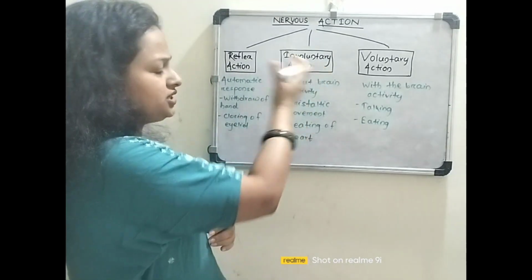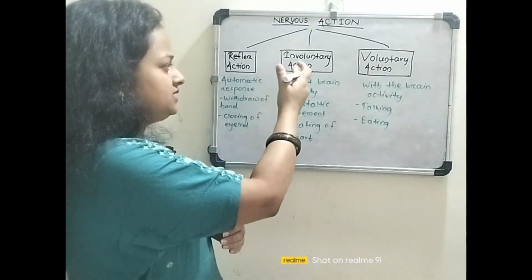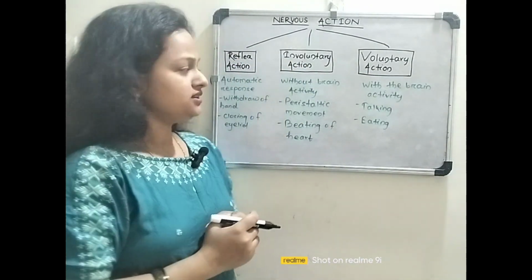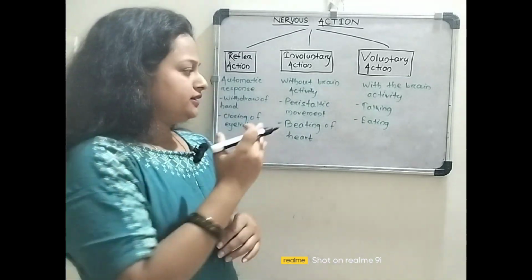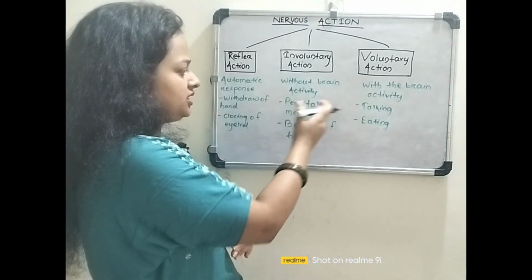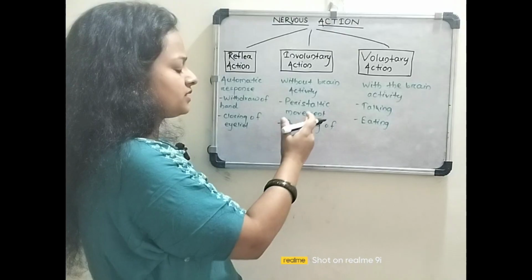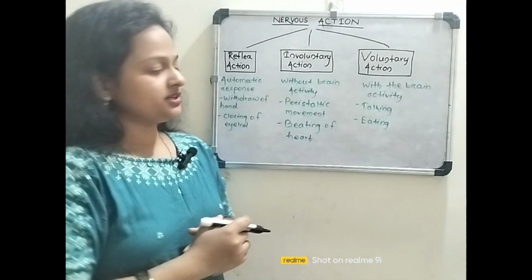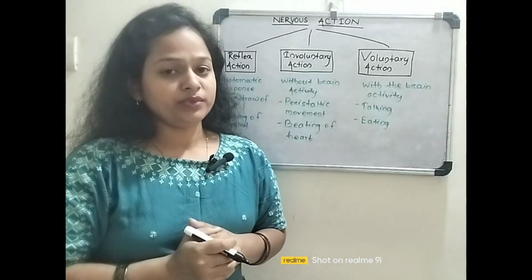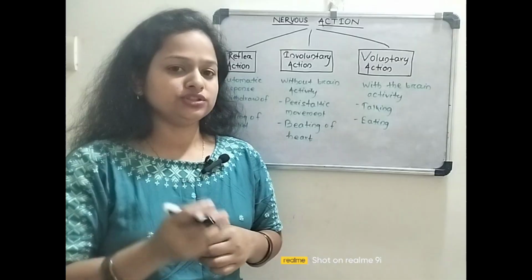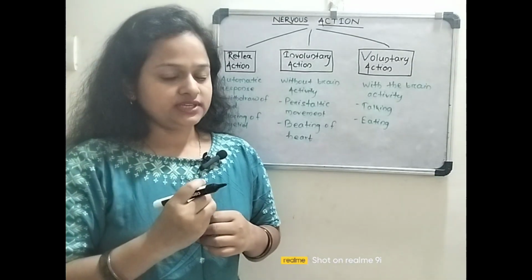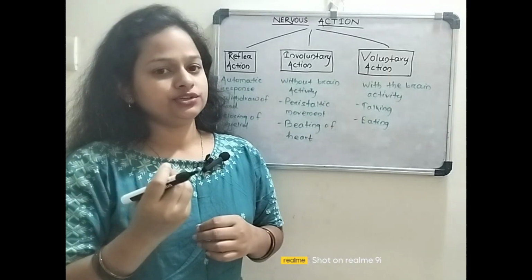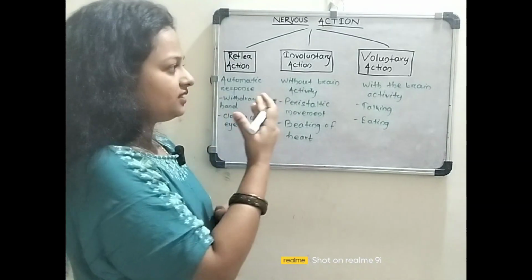So the next one is the involuntary action, and this type of nervous action takes place without the brain activity. The examples are the peristaltic movement and the beating of the heart. Here the peristaltic movement of the food pipe, when the food is moving through it, occurs without the activity of the brain.